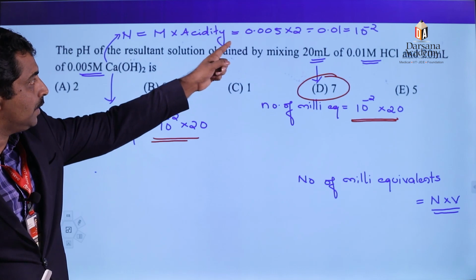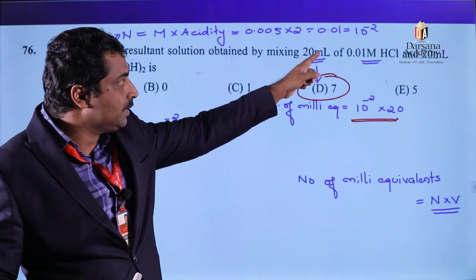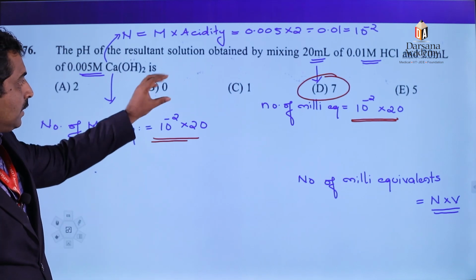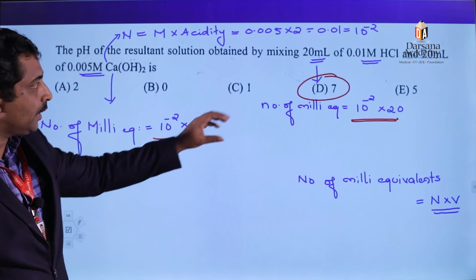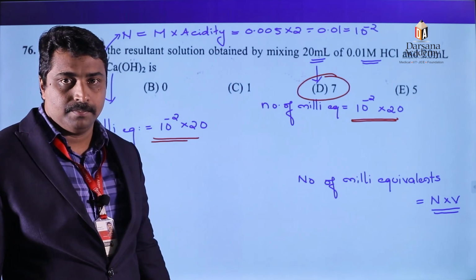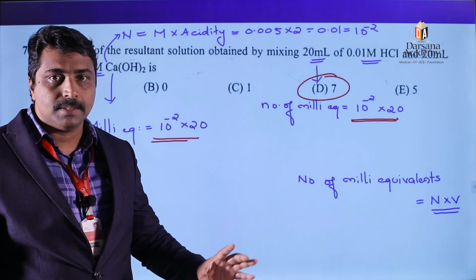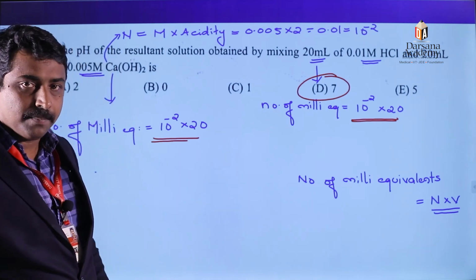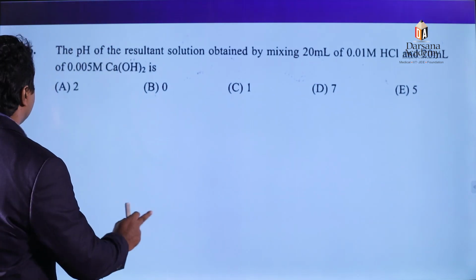Therefore, normality is equal to molarity into acidity, which is equal to 10 raised to minus 2. Therefore, from this we get the information that in the case of an acid as well as in the case of base, number of equivalents are same. If number of equivalents are same, it is neutral in nature, or pH is equal to 7. Okay. Again, next question.